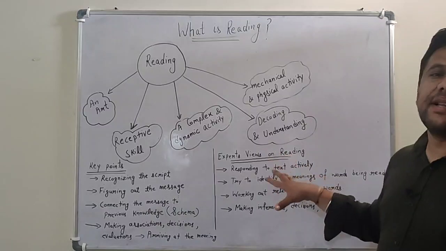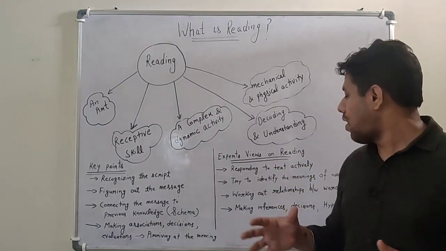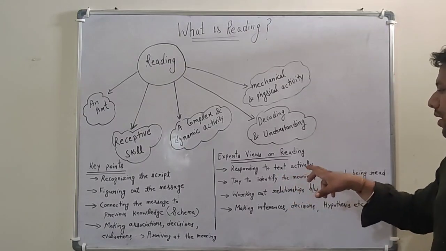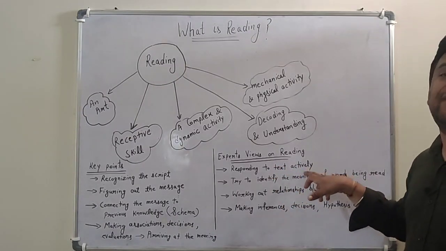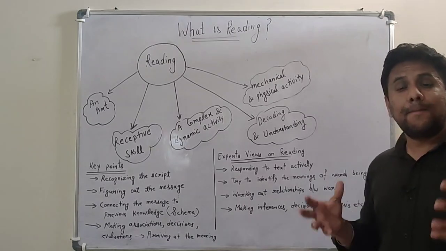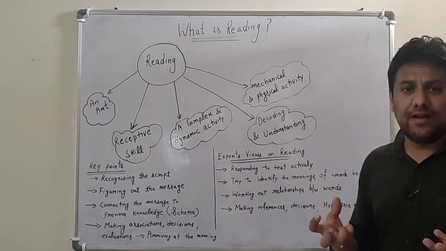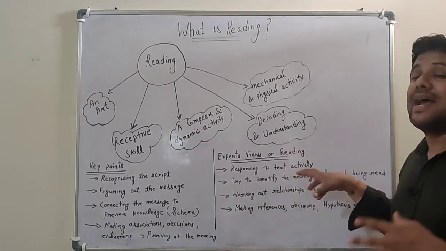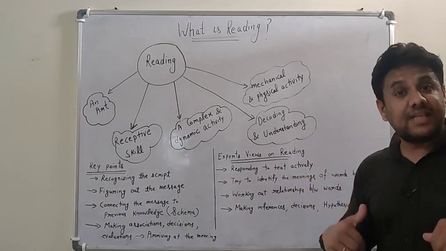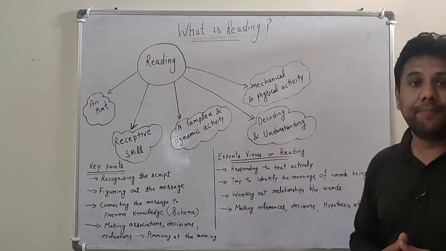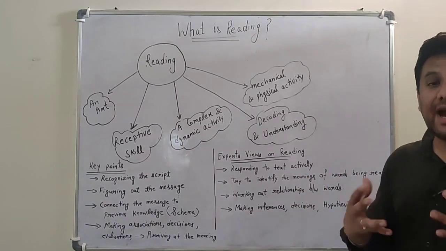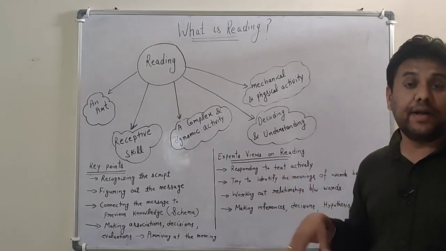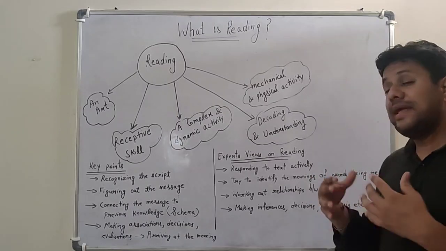There are certain experts who have given views on what reading is all about. Reading is called responding to text actively, because our mind is involved, our senses are involved, our eyes are involved while we read a text. If we passively read the text, then we can't understand the meaning properly. So we read the text actively and try to identify the meanings of the words being read.